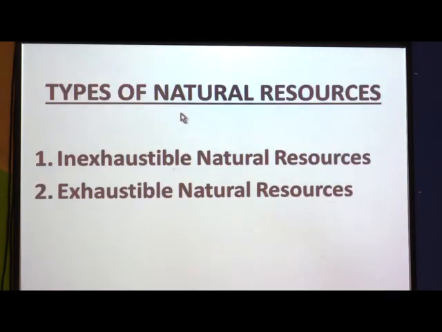Now, let us see the types of natural resources. What are natural resources? The resources which we obtain from nature are called natural resources. Now, these natural resources are of two types. First, inexhaustible natural resources, and second, exhaustible natural resources. So, let us see what is meant by inexhaustible and exhaustible.